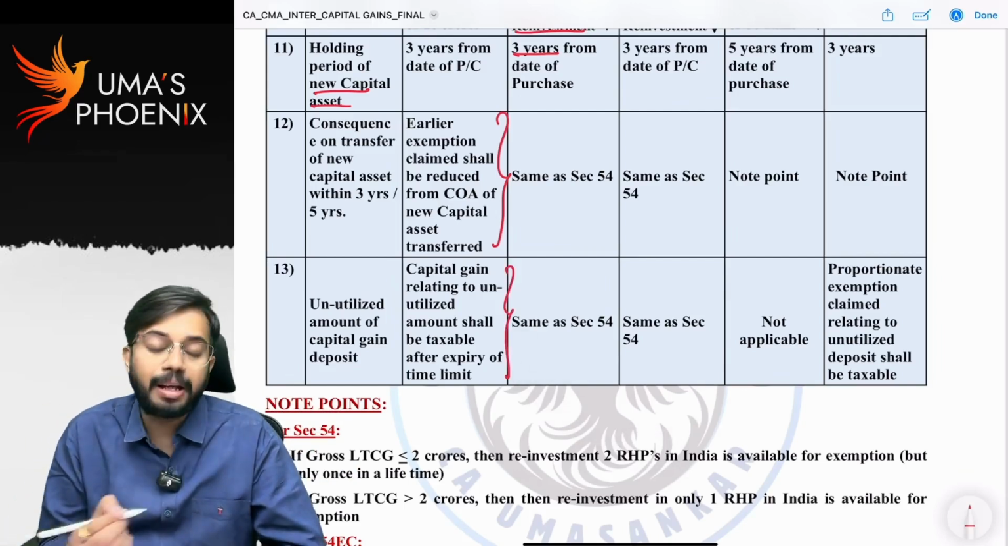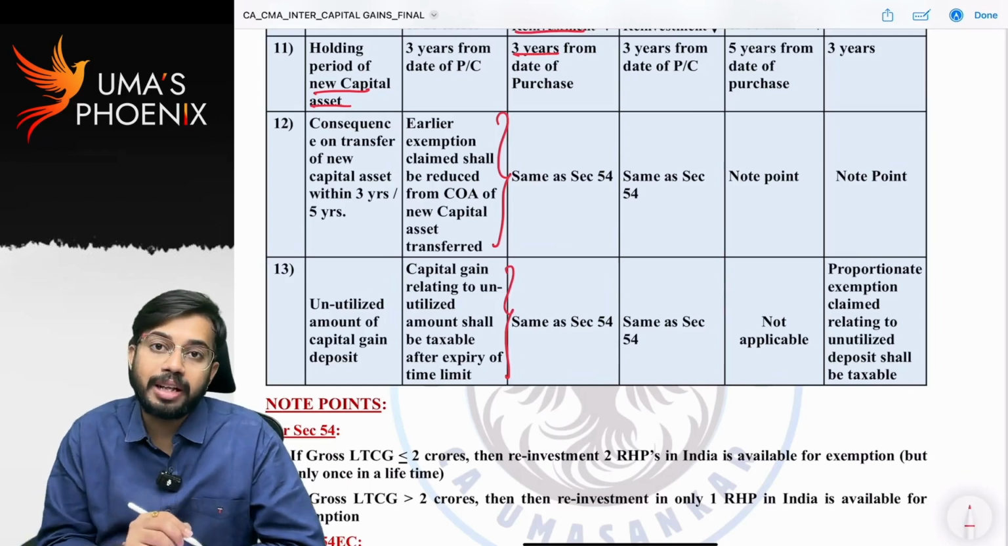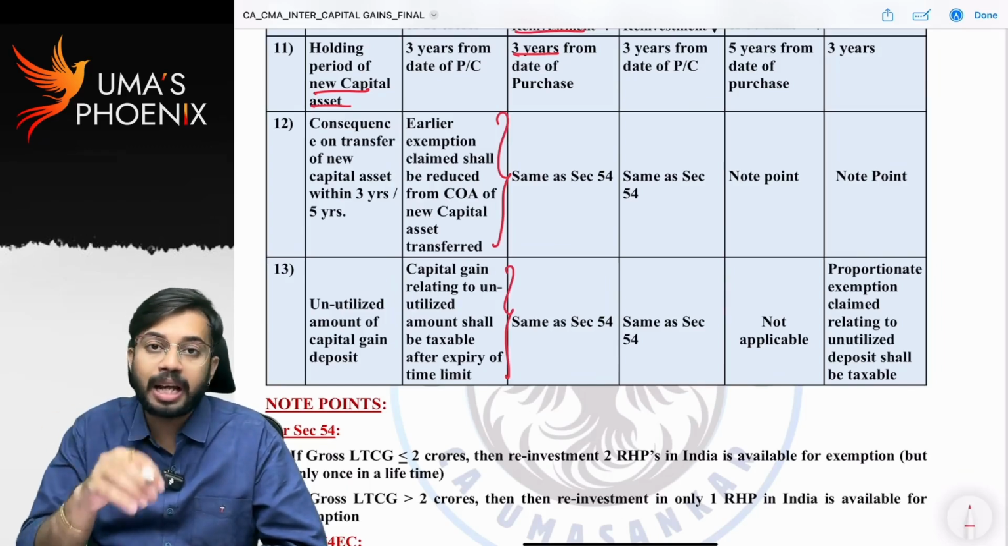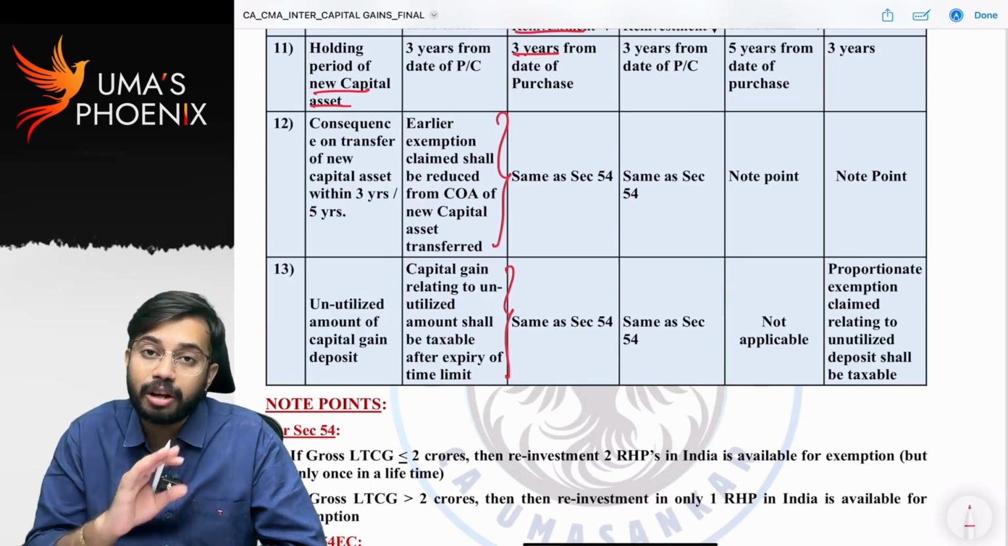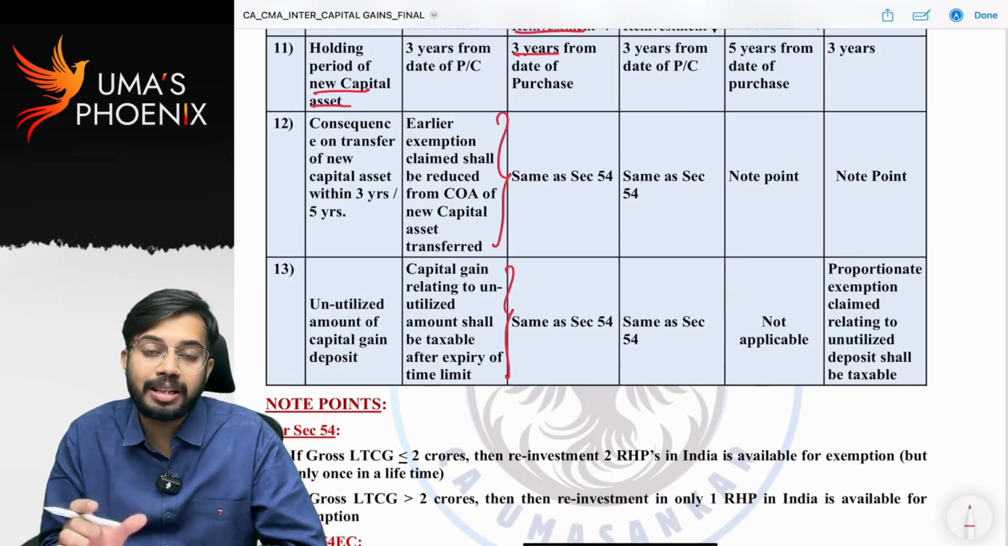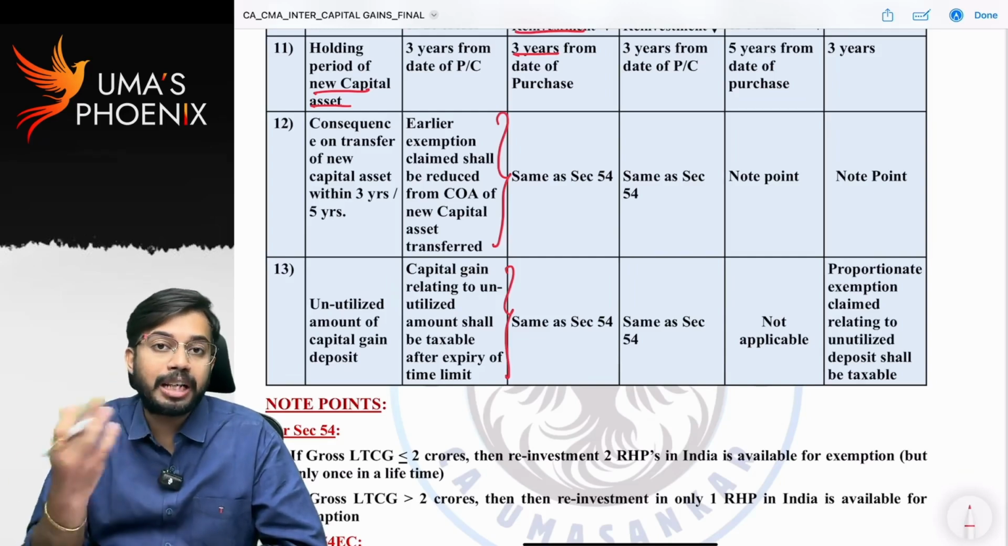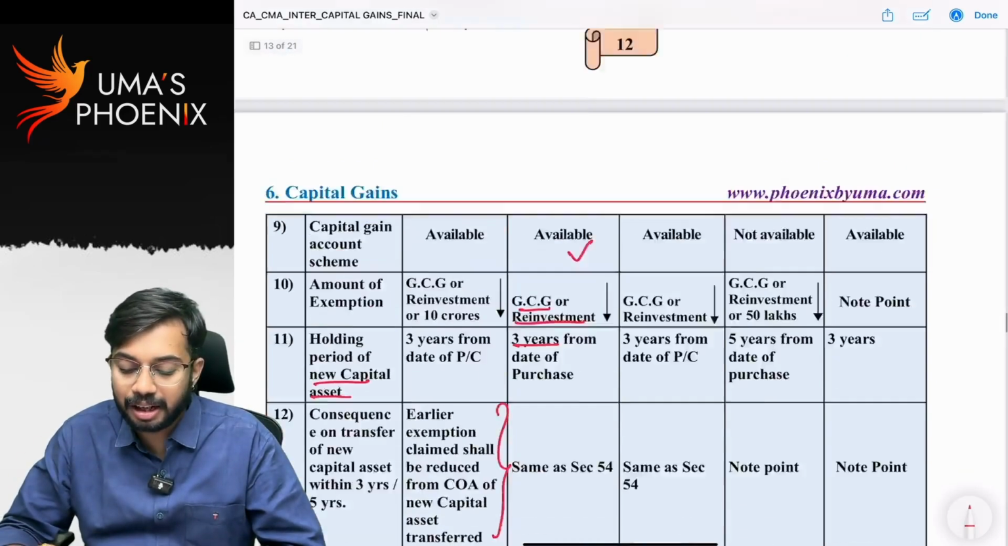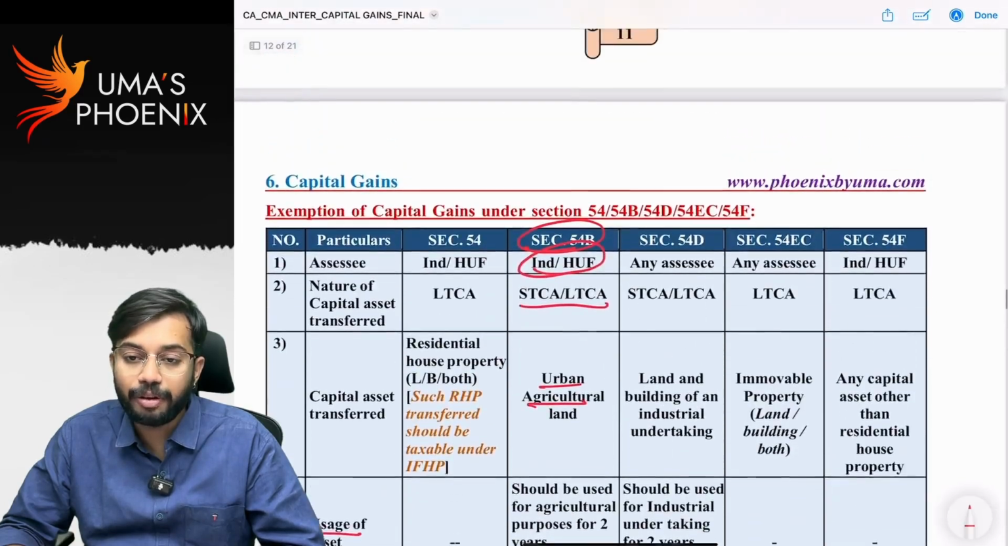Unutilized amount in capital gains account scheme. See, after 2 years, whatever amount is deposited in the capital gains account scheme, if it is not fully utilized, the unutilized amount is required to be taxable after the expiry of the time limit. Is it clear? That's all about section 54B.